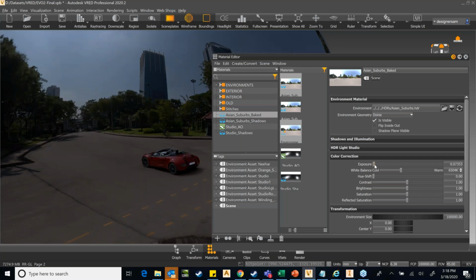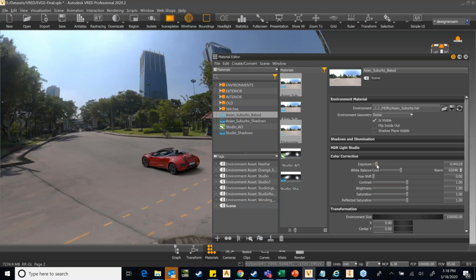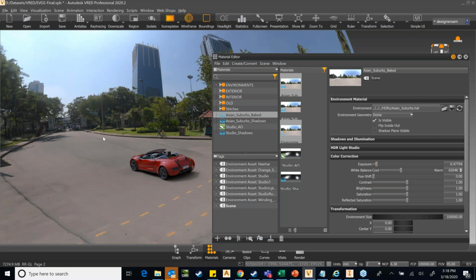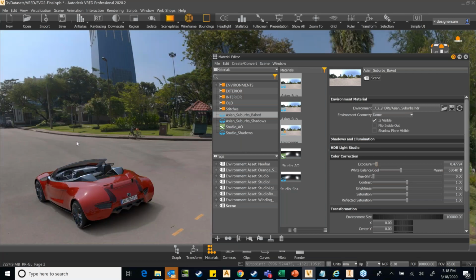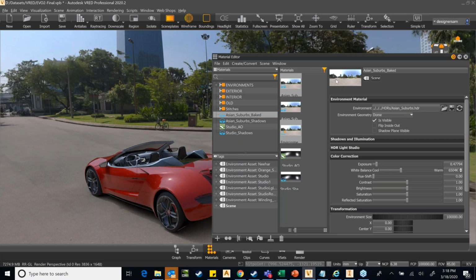Now why is this so helpful? Because this creates an illusion that my car is in a scene, surrounded by data, but there is no data. It's just an HDR image, which I can change just by changing the HDR file from the folder. I may have other HDR files available, and I can change from here. Very quick.